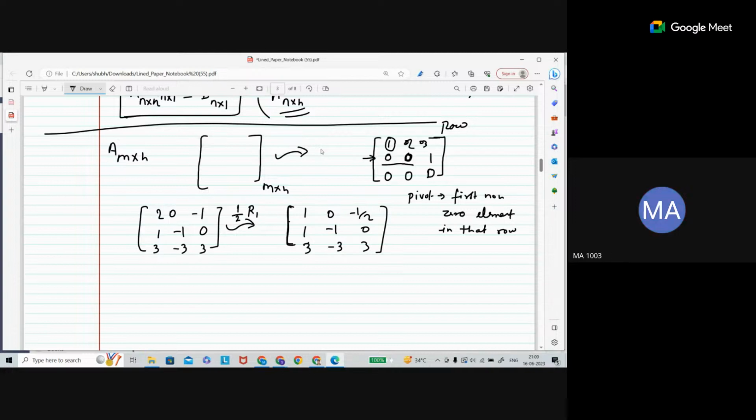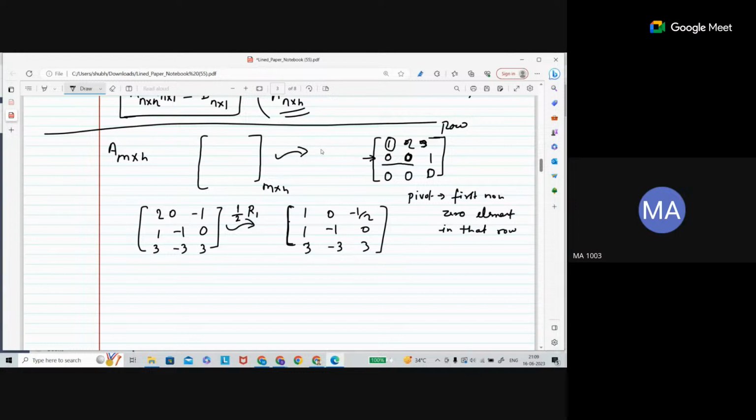The only difference between row echelon form and reduced row echelon form is this: suppose here is one, and here is one. In reduced row echelon form, below that is zero and above that should also be zero. So this is in row echelon form, but not in reduced row echelon form. The reason is that above the leading entry, or pivot element, here is not zero, here is 3.